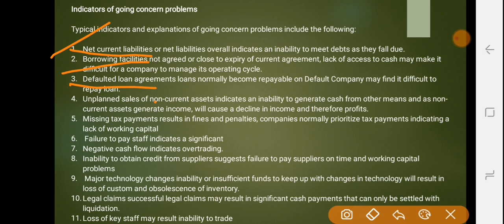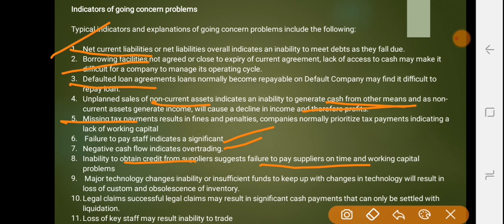Unplanned sales of non-current assets indicate an inability to generate cash by other means, and as non-current assets generate income, it will cause a decline in income and profit. Then late tax payments result in fines and penalties. Companies normally prioritize tax payment, so late payment indicates a lack of working capital. Failure to pay staff indicates a significant negative cash flow, indicating overtrading. Inability to obtain credit from suppliers suggests failure to pay suppliers on time or a working capital problem.